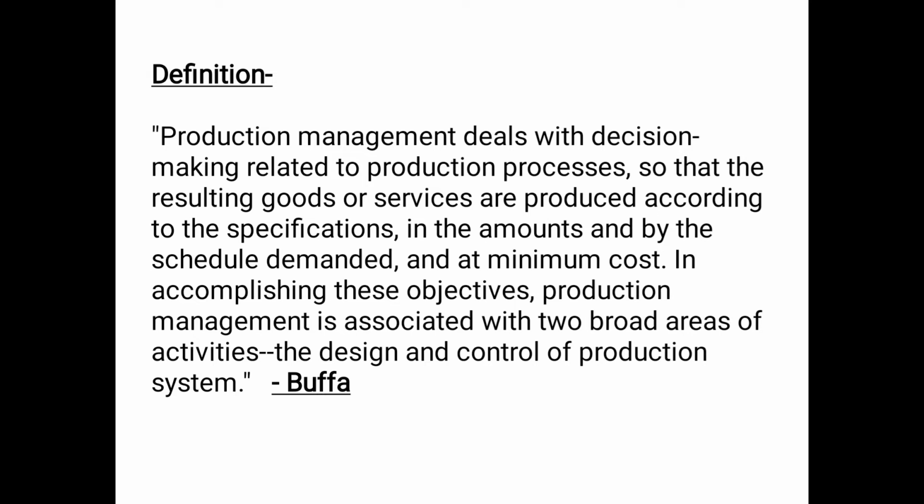In accomplishing these objectives, production management is associated with two broad areas of activities: the design and control of production system. So according to Bufa, there are two main activities in production management. One is the design of production and another one is the control. Basically to see that what we have designed, the same design has to be followed, whether it is being followed or not. So this was the definition of production management by Bufa.